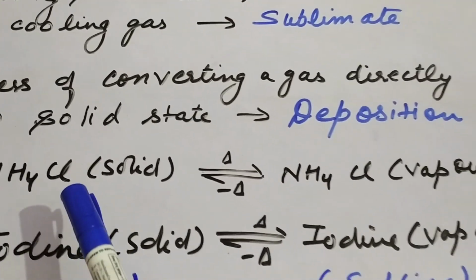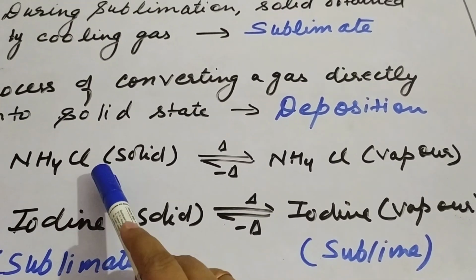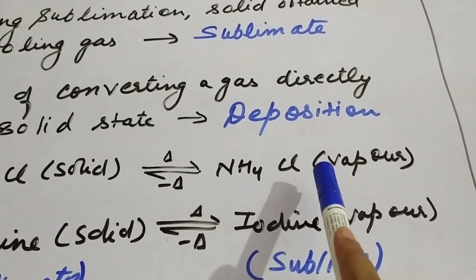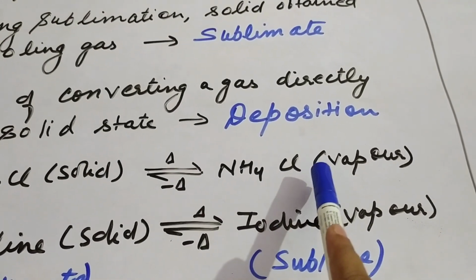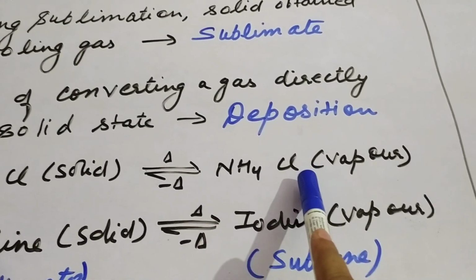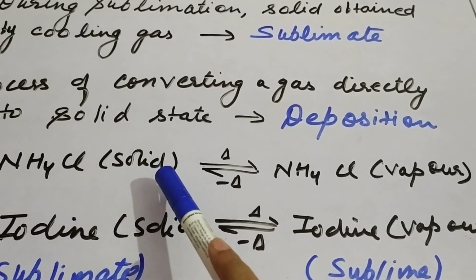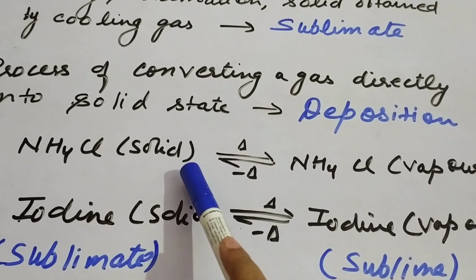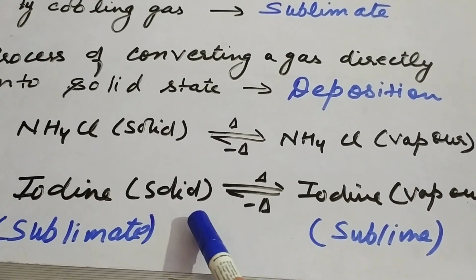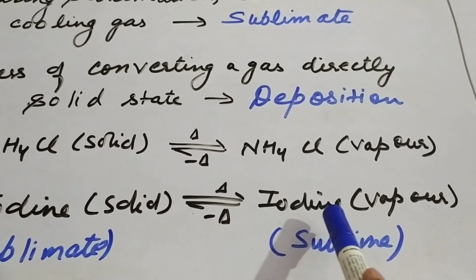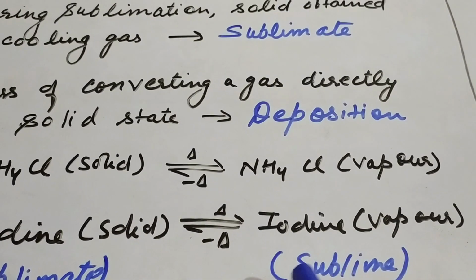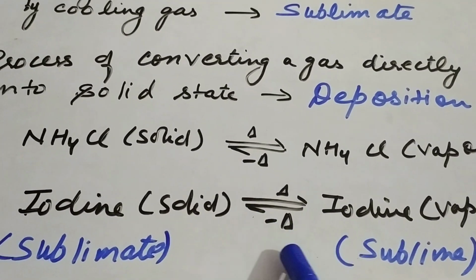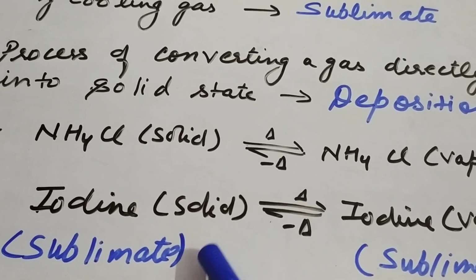The first example is solid ammonium chloride converting into ammonium chloride vapors. Here the vapors, or gaseous state, are called the sublime, and the solid state, when it cools back, will give you solid ammonium chloride, which is called the sublimate. Similarly, iodine is a solid which on heating converts directly into iodine vapors, called the sublime, and when cooled back, it gives you iodine solid, called the sublimate.